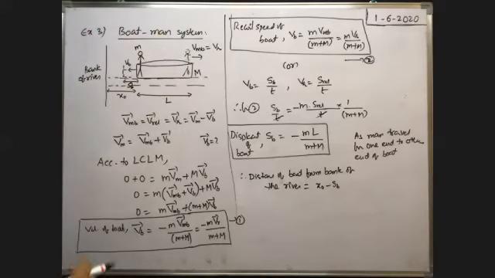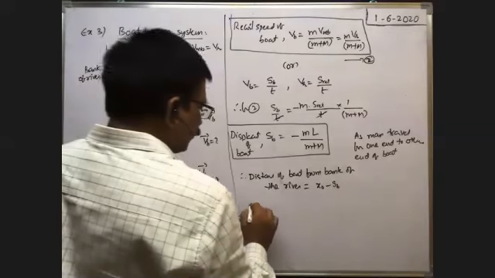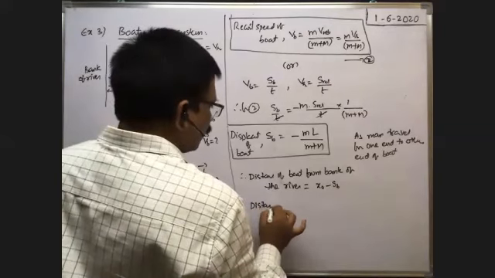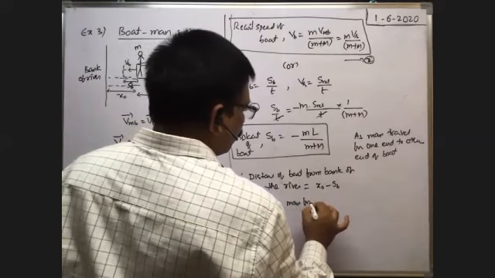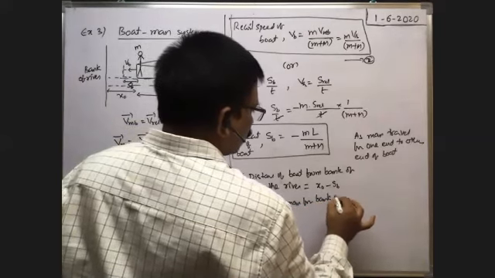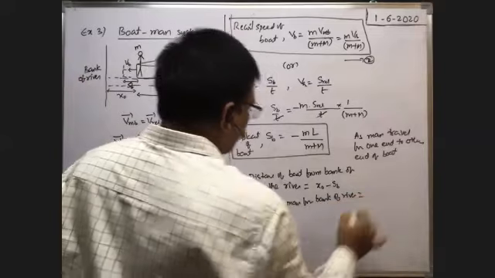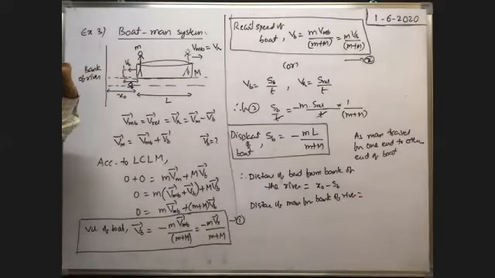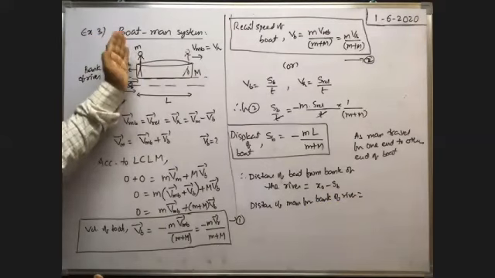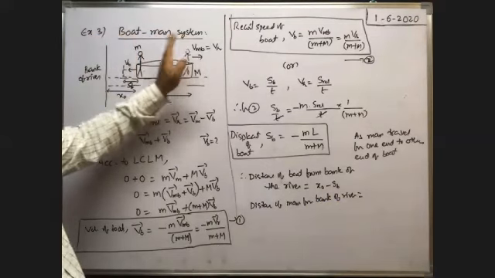Now, how can we say the distance of the man from the bank of the river? It is equal to, initially the man is at this distance x0, after which he travels a distance L in the forward direction with respect to the boat.